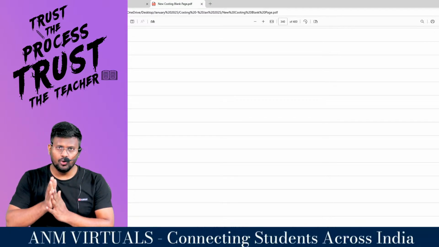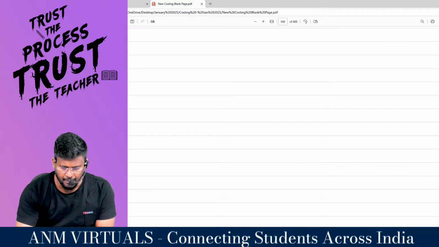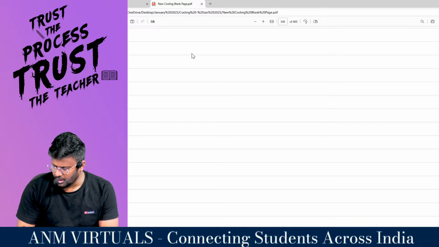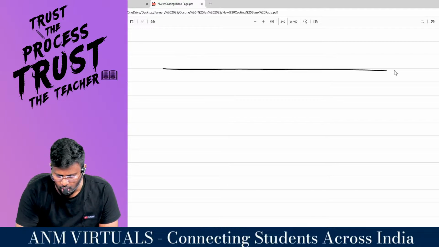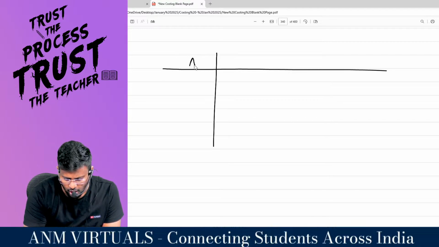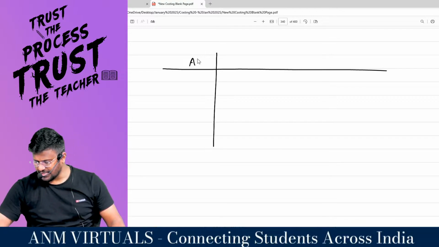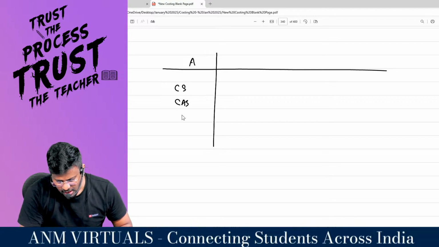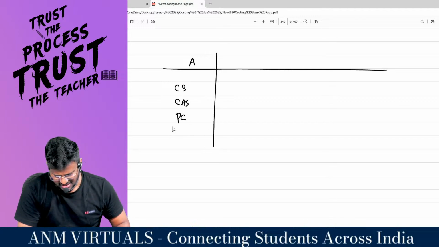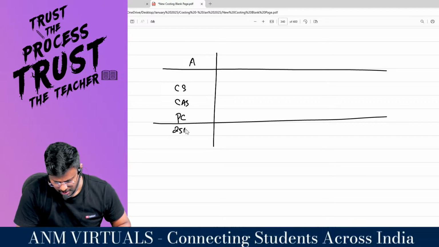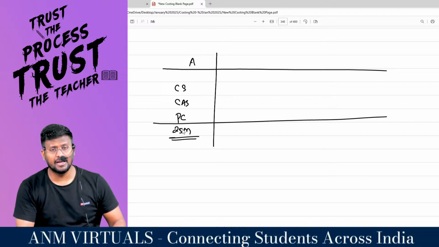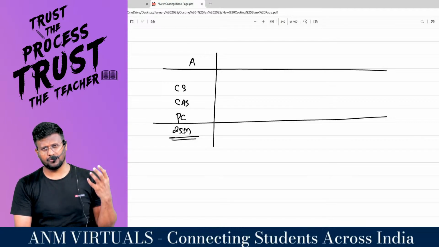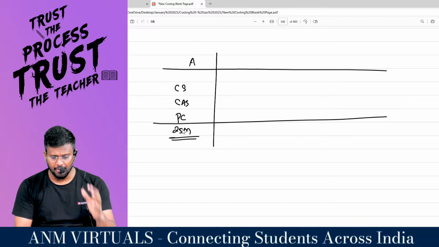We are preparing for the first paper in Group 2, which is Costing. Costing can be classified into 5 categories or slots. This is slot A, which comprises 3 chapters: cost sheet, cost accounting system and process costing. This is a 25 mark area for examination. From this 25 mark area, I have done the revision videos for you, which comprise RTP and MTP discussion.